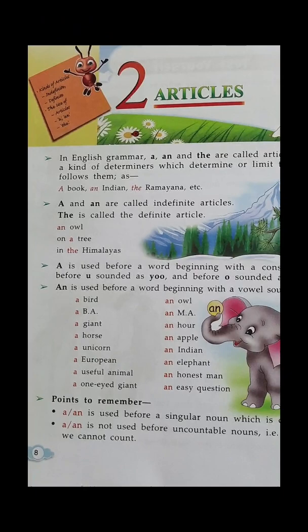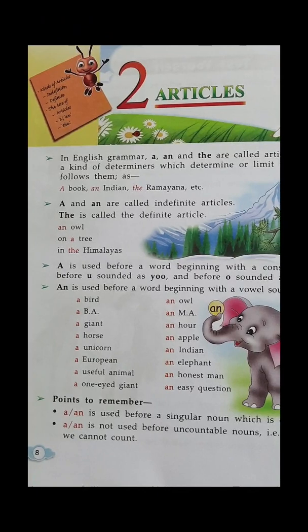First of all, let's begin with this example. An owl, because there are so many owls, lots and lots of owls. We haven't seen any particular owl, so that is indefinite. And on a tree, an owl on a tree, that is a sentence.